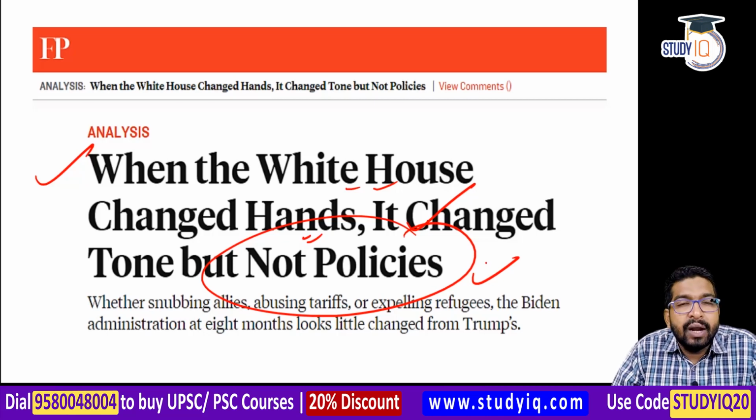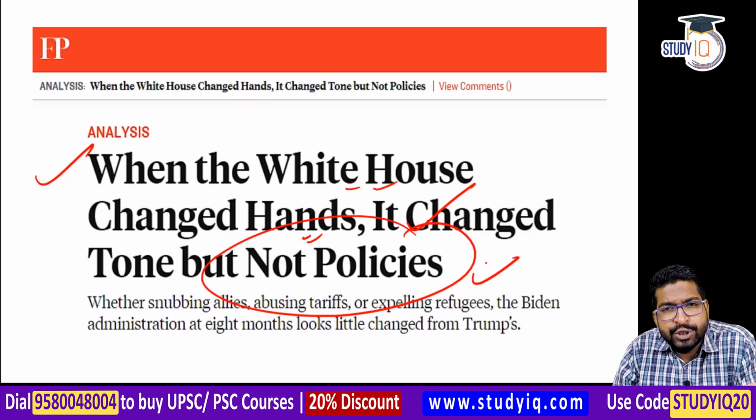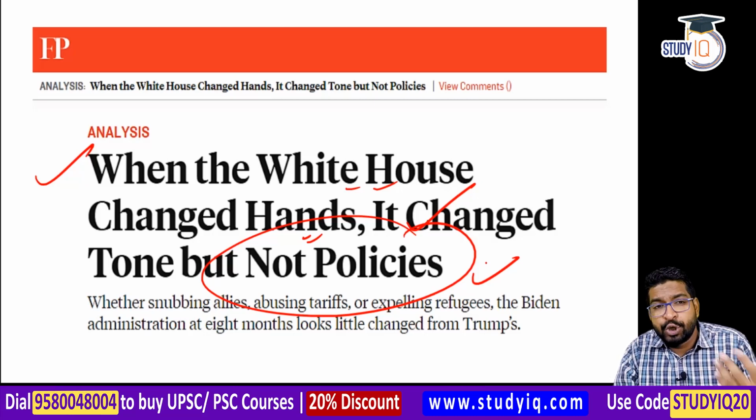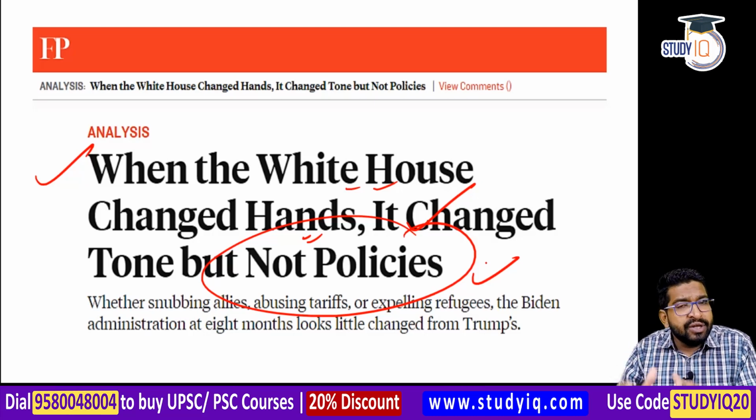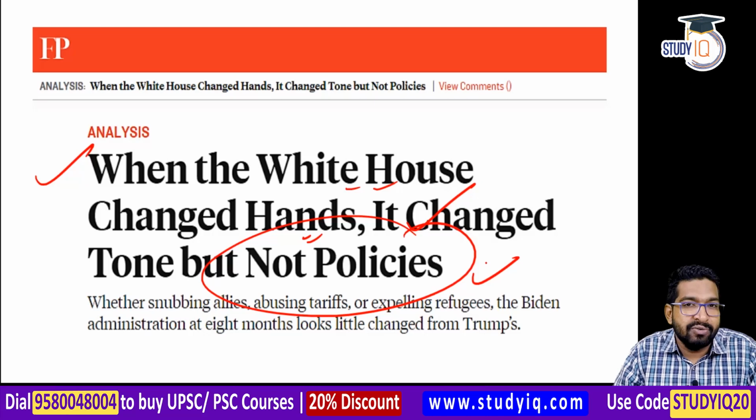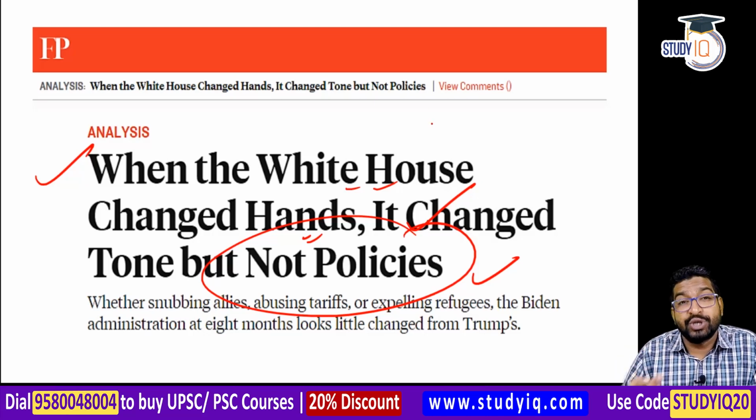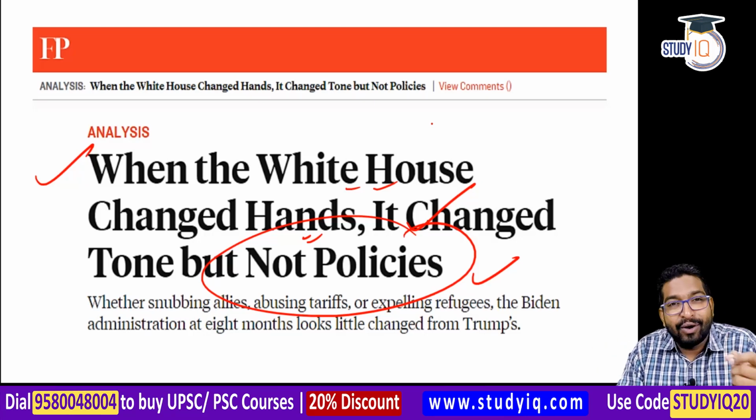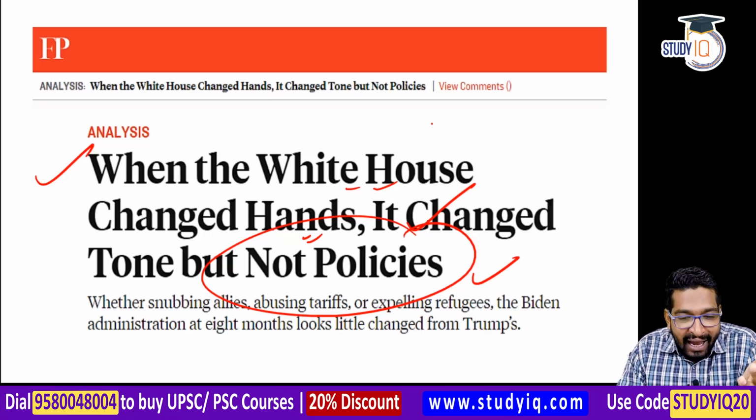So here we are going to analyze Joe Biden's policies from multiple dimensions. We're going to talk about trade, we're going to talk about geopolitics, we are going to talk about many other aspects and compare them with Trump's foreign policies, Trump administration policies in general. And at the conclusion, you will understand that not much has changed. Now, let's do this analysis. And to get this information, stay tuned with me on StudyIQ.